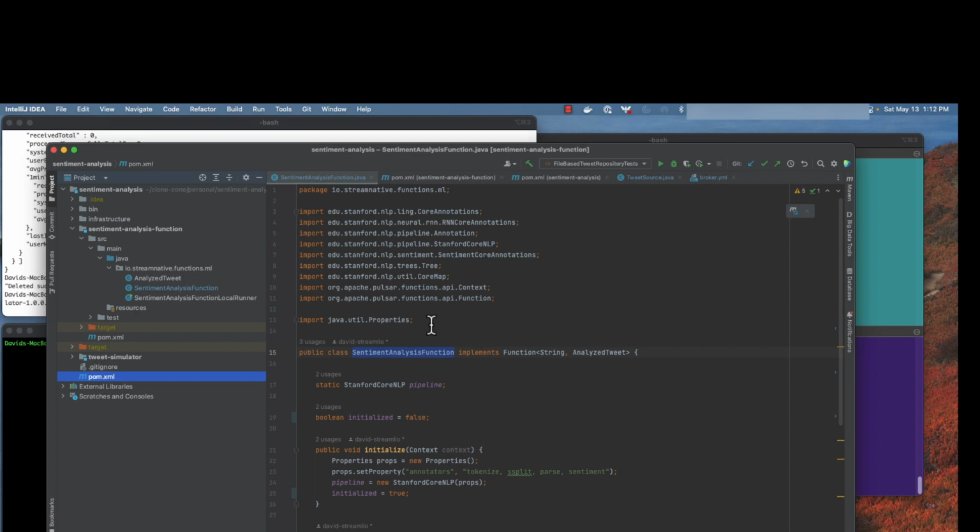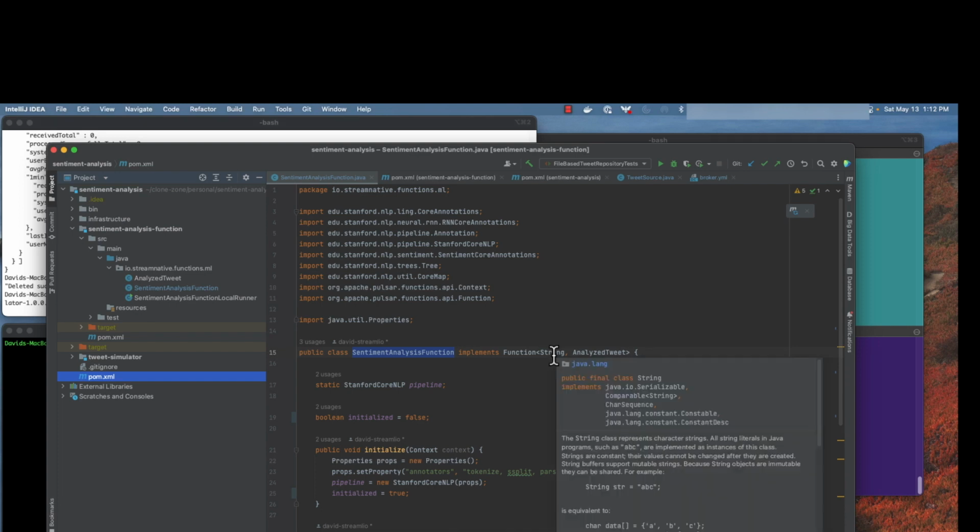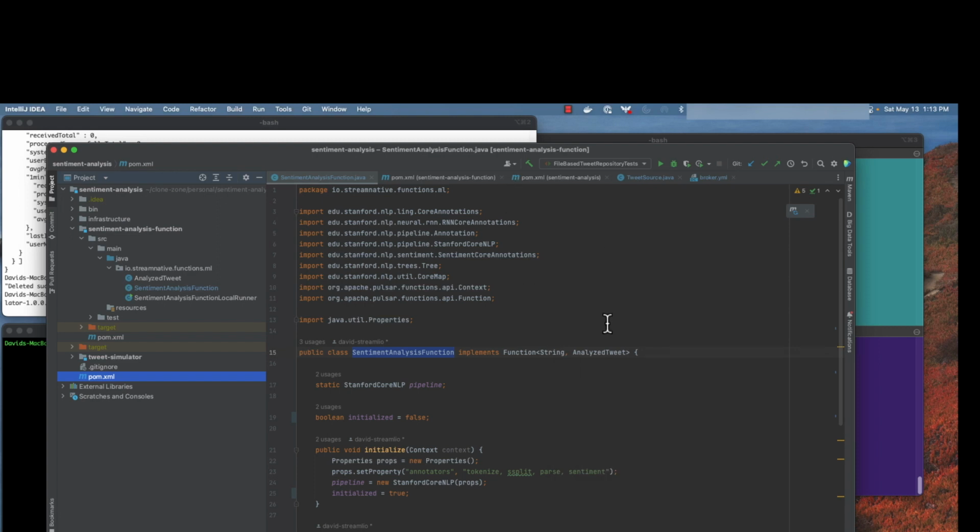As you can see here, it contains a Java class called Sentiment Analysis Function that implements the Function interface defined in the org.apache.pulsar.functions API. It is a typed interface which specifies the input type coming in from the source topic as String, and we will be returning a type of AnalyzedTweet, which is a user-defined class that will contain the tweet text itself along with the calculated sentiment for that tweet.